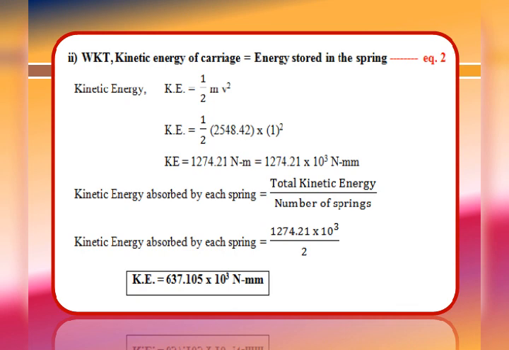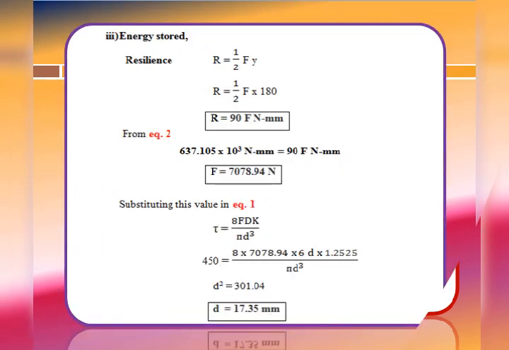So, kinetic energy absorbed by each spring is equal to total kinetic energy divided by the number of springs. The total kinetic energy we just calculated is 1274.21 into 10 raised to 3, divided by the number of springs in this particular set, which is 2. By simplifying that, we get kinetic energy Ke equal to 637.105 into 10 raised to 3 Newton millimeter. This is about the kinetic energy.